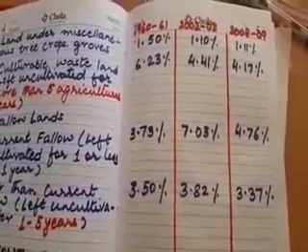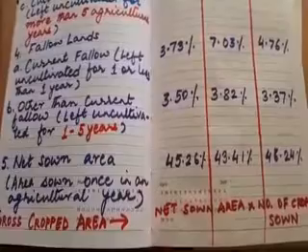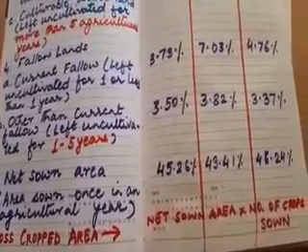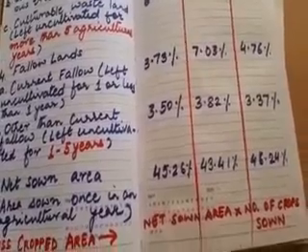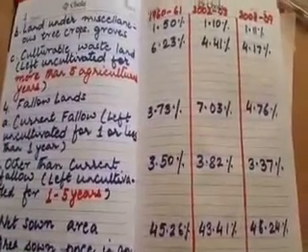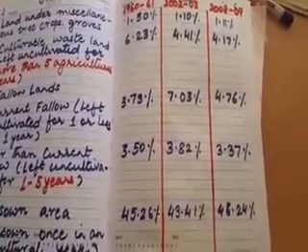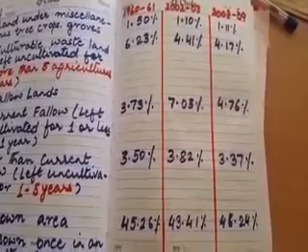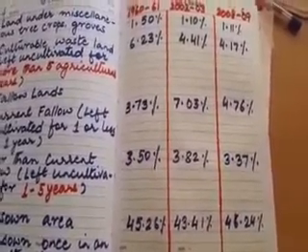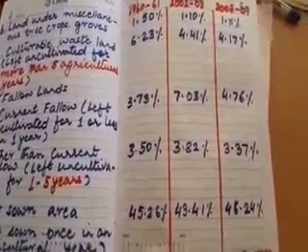Now coming to the last category, that is the net sown area. In our country, the net sown area is 45.26% in 1960-61. It further decreased to 43.41% in 2002-2003, and then again to 46.24%. That is, it increased again.